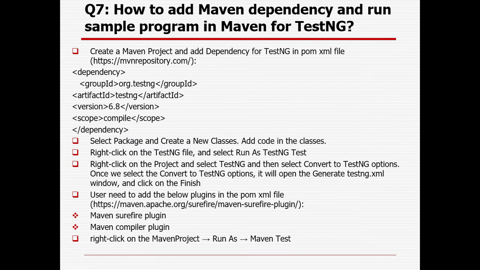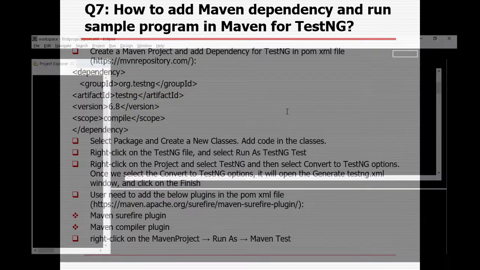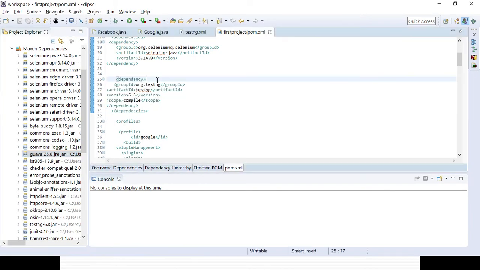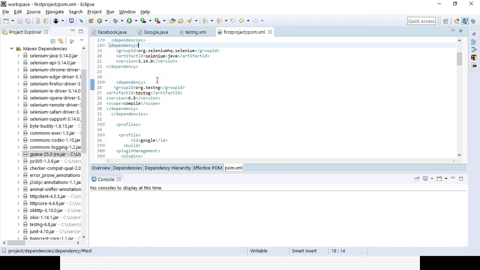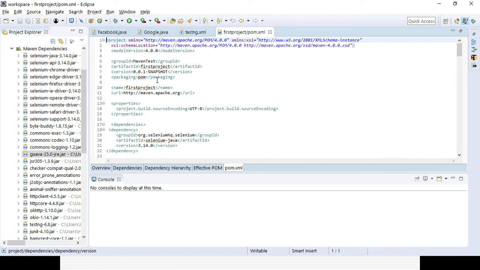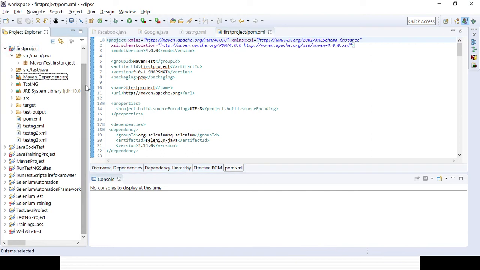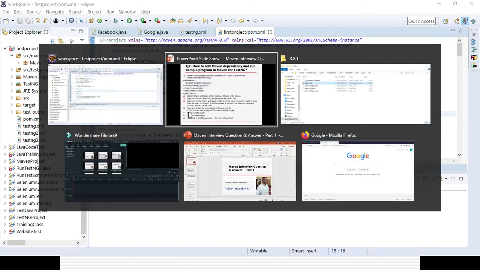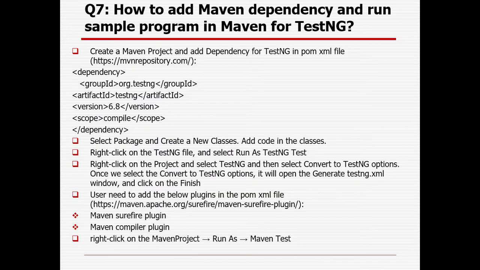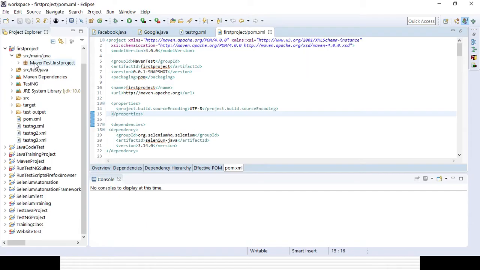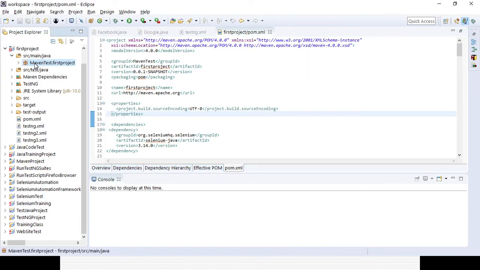Then, how to add Maven dependency and run a sample program in Maven for testing. I already showed you that we can add whatever dependency is required, Selenium Java, TestNG, JUnit in case you want to add it. Once you add all the dependencies and press the save button, the dependencies will automatically be added in the Maven Dependencies folder. Then, if some packages are already there, you need to select the packages in the src test java folder.